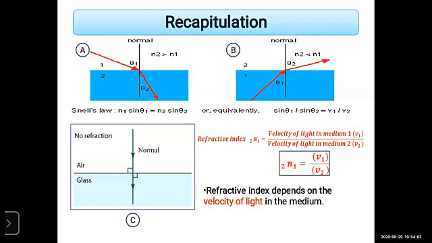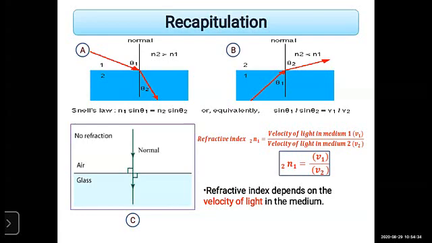Also remember that when light passes from rarer medium to denser medium, the refractive index always increases. Remember this very, very important point. When the light passes from rarer medium to denser medium, means from air to glass or air to water, the refractive index always increases.